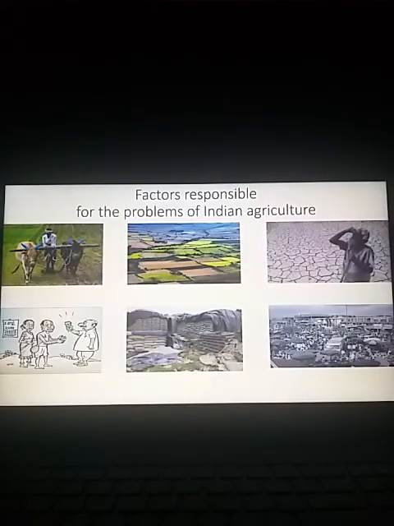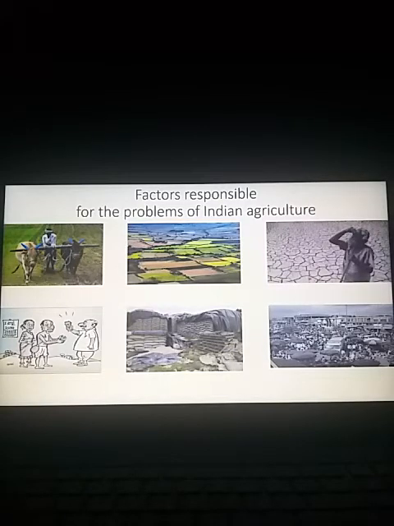Dear students, in our previous class, we learned about the primary sector in relation to the Indian economy, in which we learned the meaning of the term primary sector, the occupations which are included under the primary sector, and the importance of agriculture.